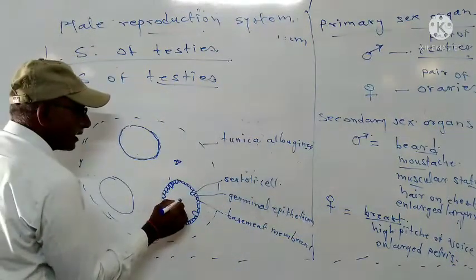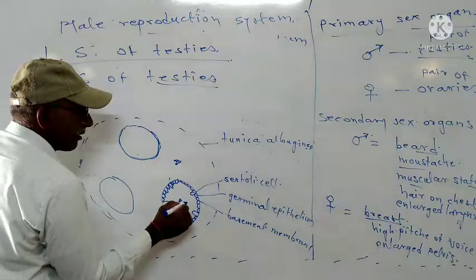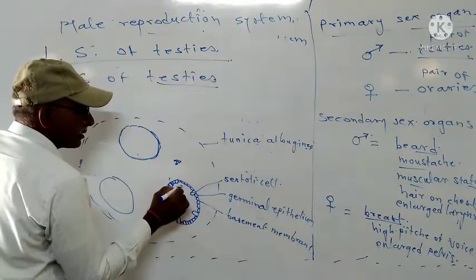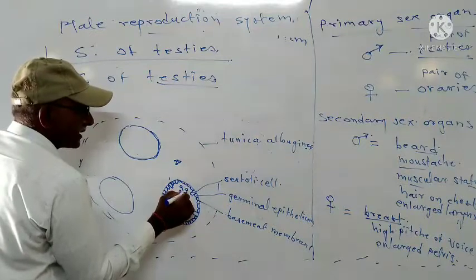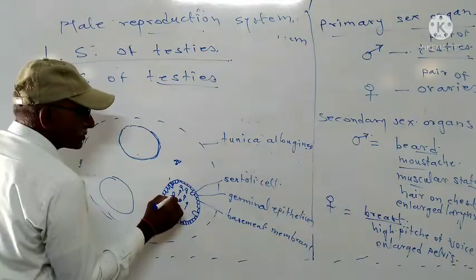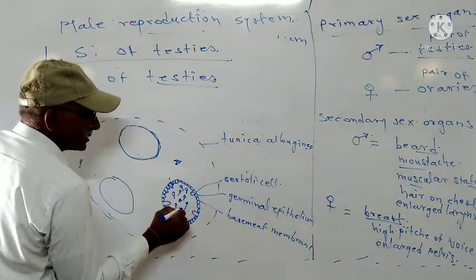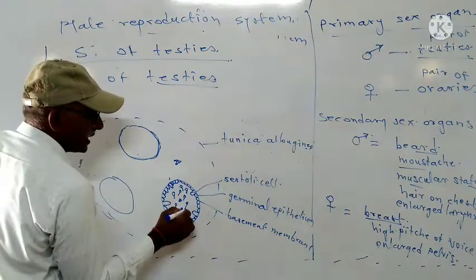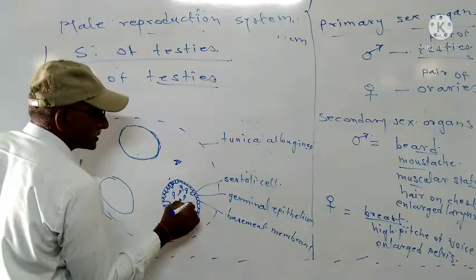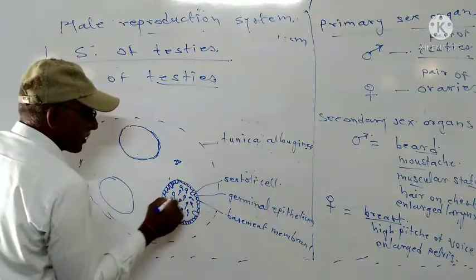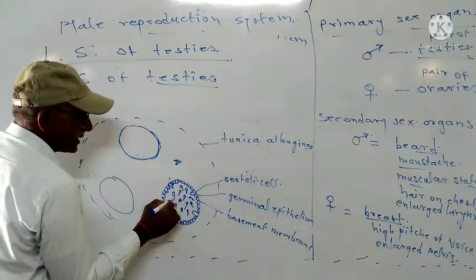Here there are different stages of sperm: spermatogonia are there, primary spermatocytes are there, secondary spermatocytes are there. So various stages of gametogenesis or spermatogenesis are present here.